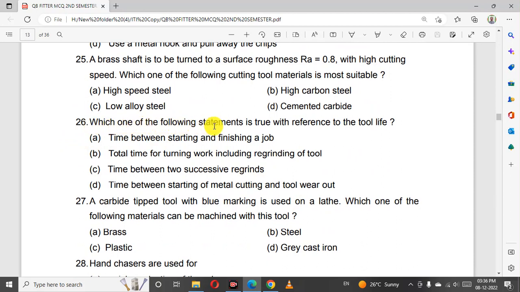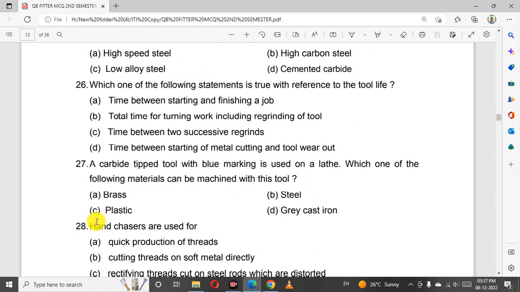Which one of the following statements is true with reference to tool life? The time between two successive regrinds. A carbide tipped tool with a blue mark is used on a lathe.